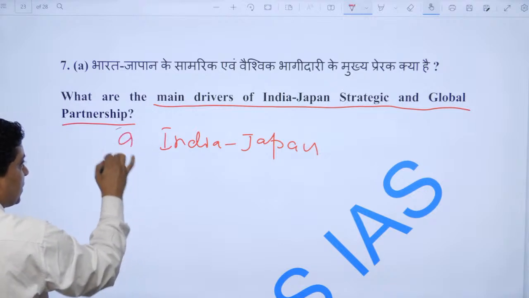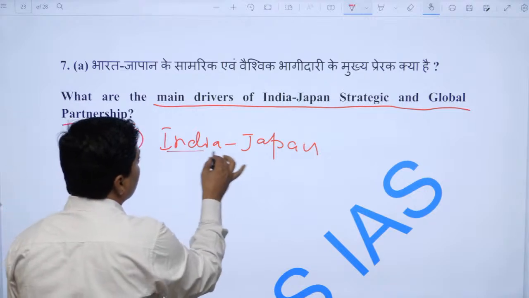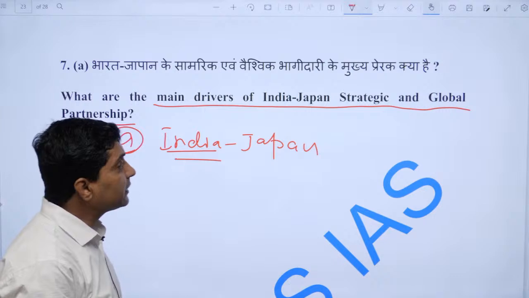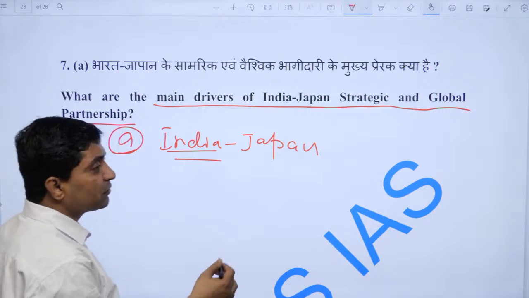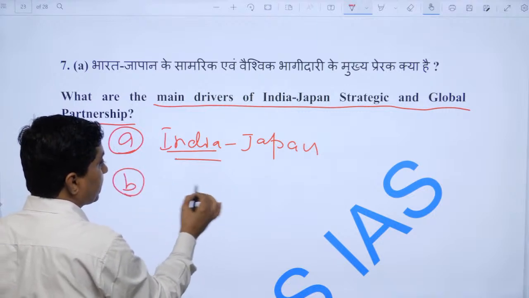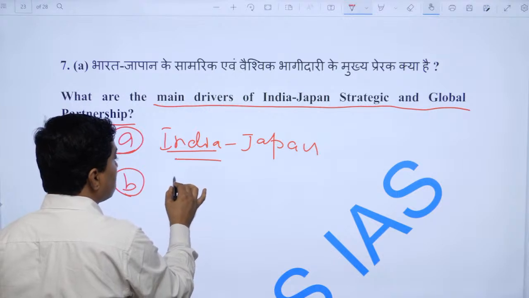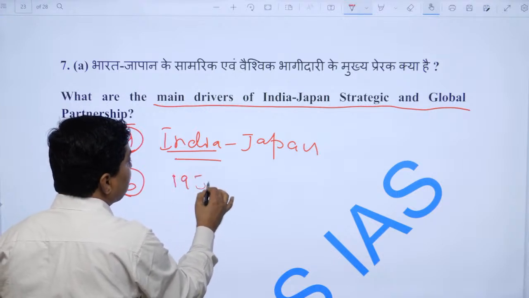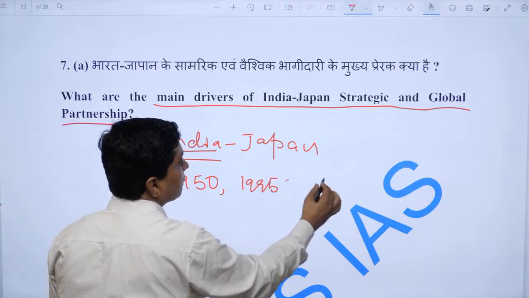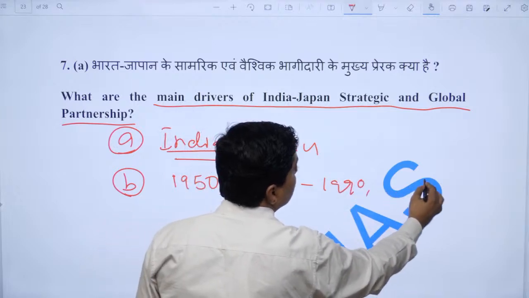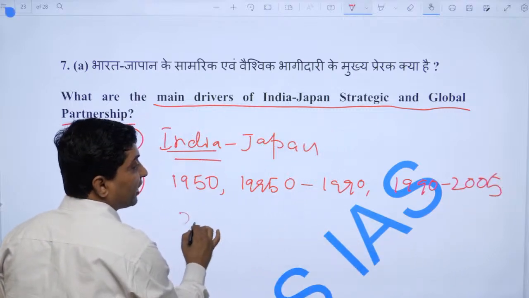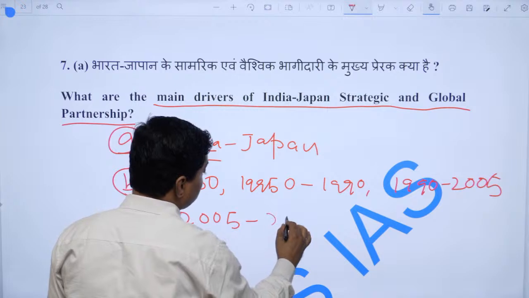How much it is historical, Buddhism has traveled from India to Japan, right, and if you look at it, India-Japan relationship can be divided into phases: from ancient times till 1950, from 1950 to 1990, 1990 to 2005, and one may put a fourth phase, 2005 to 2022.